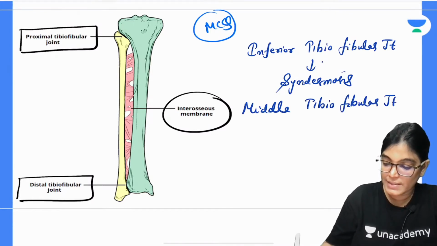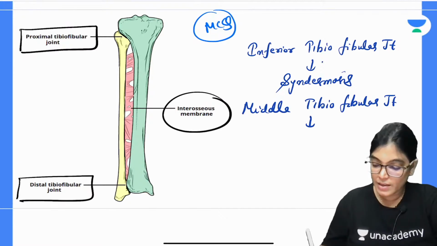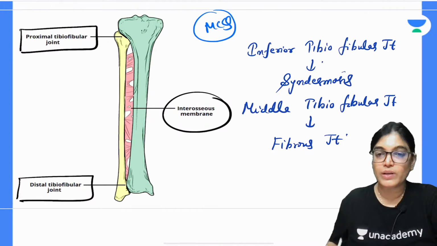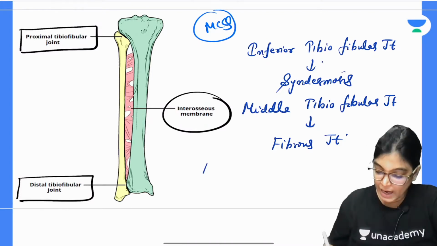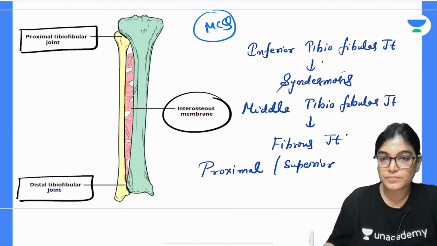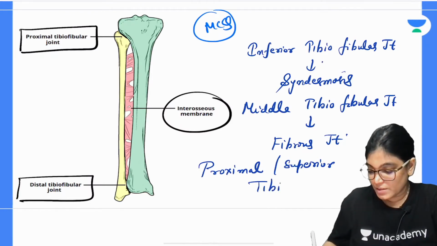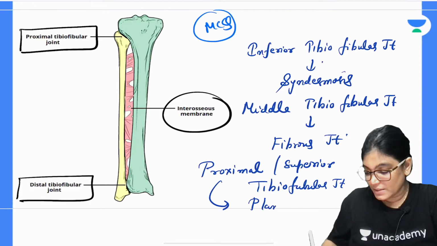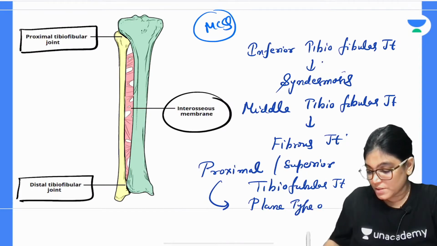The middle tibiofibular joint is an example of a fibrous joint, a fibrous articulation. And the proximal or superior tibiofibular joint is an example of a plane type of synovial joint.